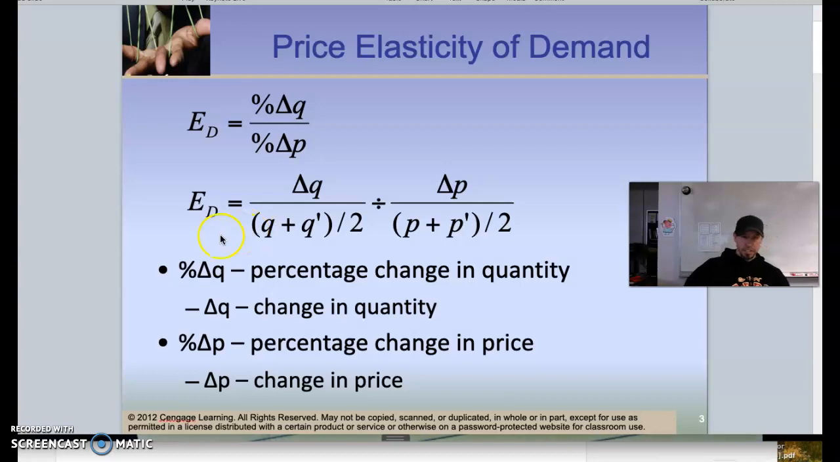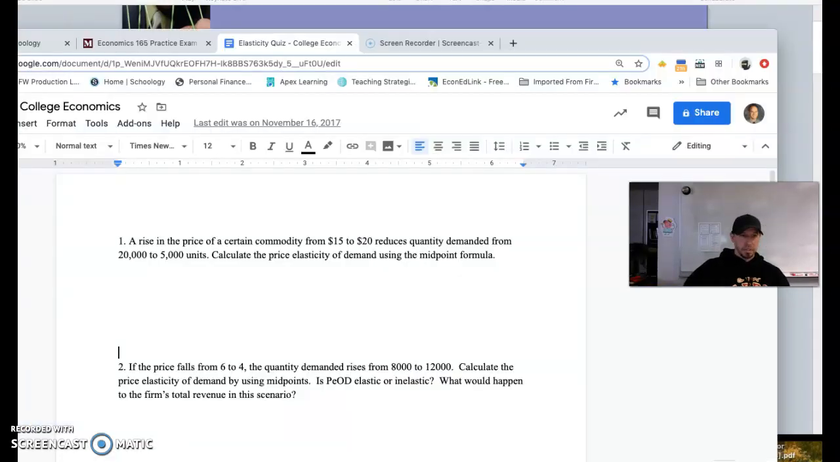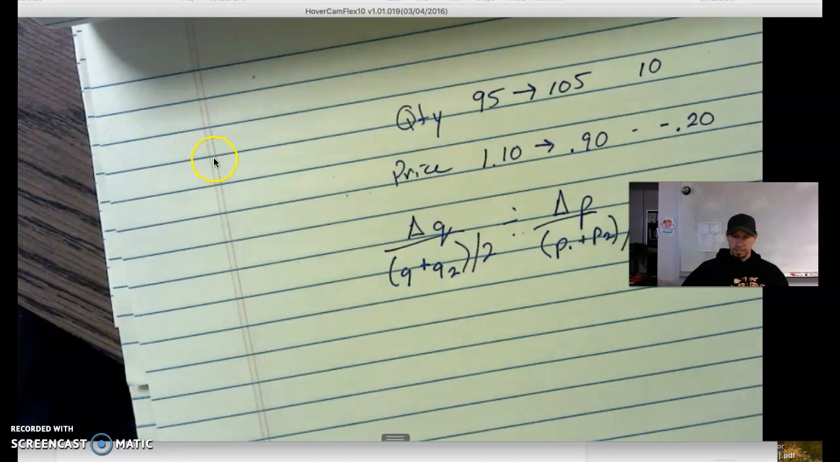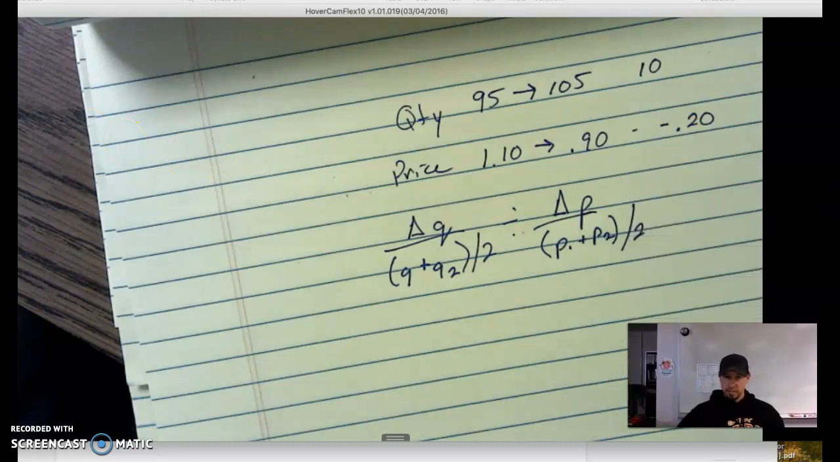I'm going to show you what I did here. All right, so here's our formula. Change in quantity divided by quantity 1 plus quantity 2 divided by 2. That gives us the average. Again, this is the midpoint formula. And we're going to divide that by the change in price. Quantity always goes on top, right? Divided by the change in price. And we've got price 1 plus price 2 divided by 2 to get the average.